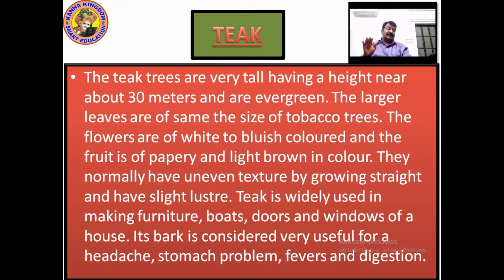If a house is constructed, the teak was used for making the house as well as furniture, boats, doors, windows. The common use of teak was making a house, furniture, boats, doors and windows. Please write this down and look at the tree as well. You can see the tree, the teak, it is long, so that wooden planks can be removed from it and used. Right? Please write this down so that we can go ahead to look at more trees.